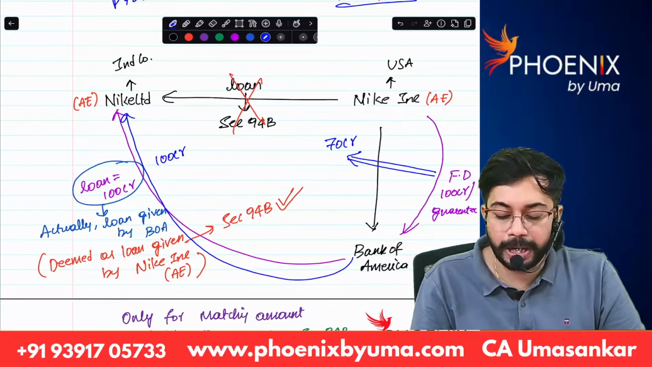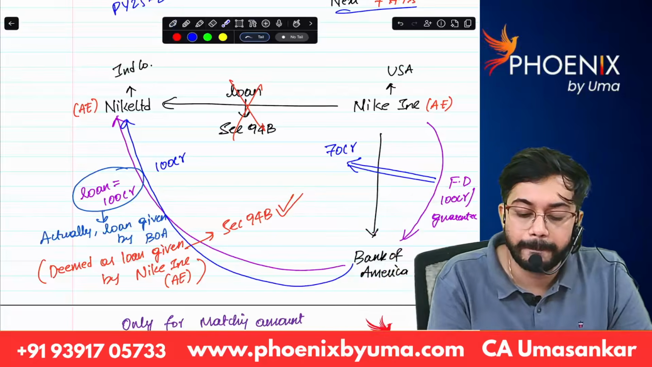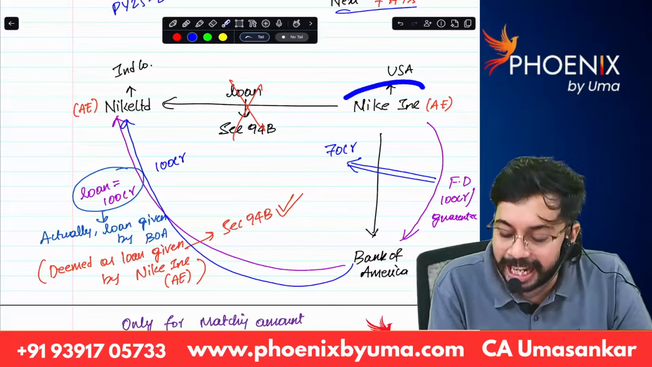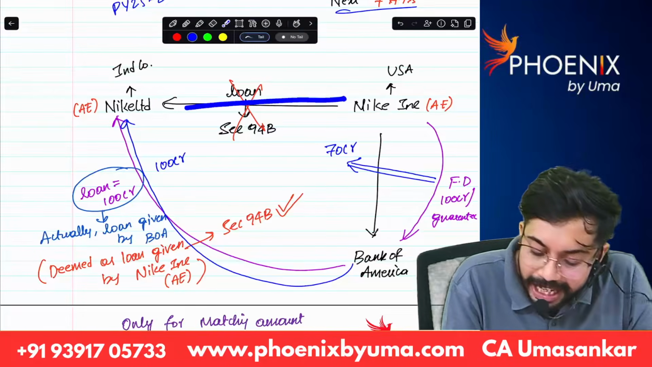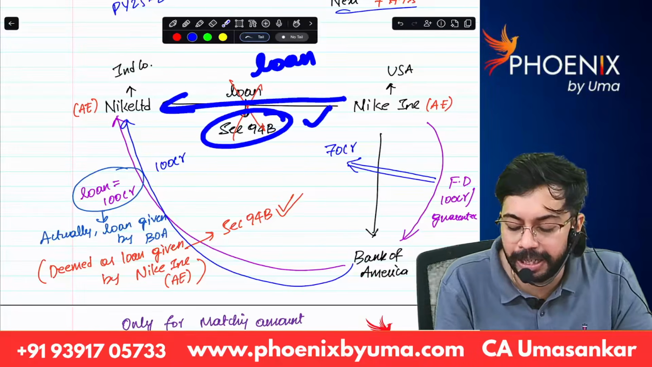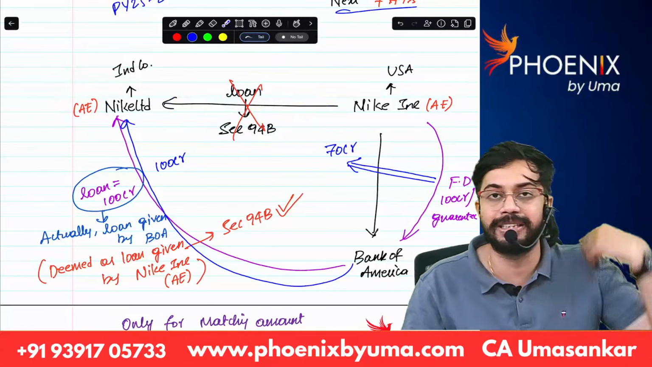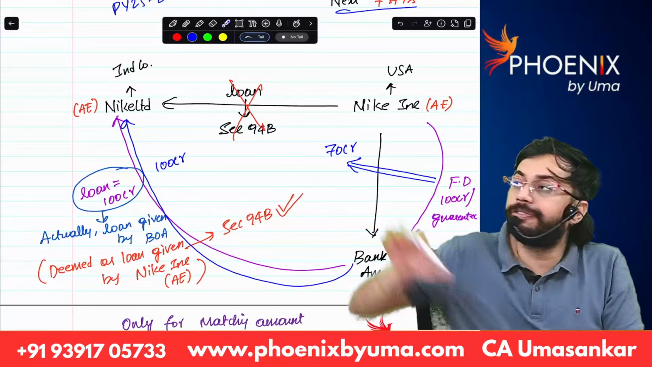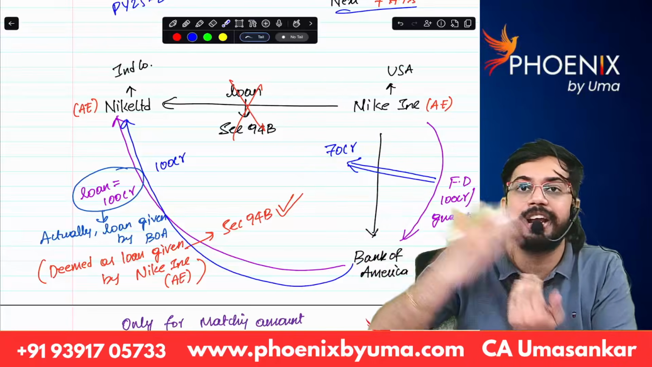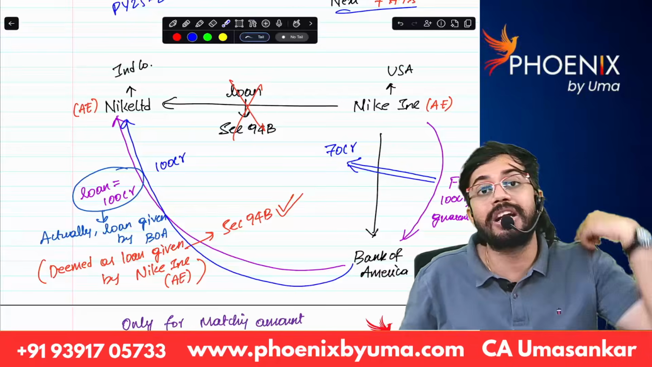Next, another important point, just listen, you will understand. There is Nike Limited India, there is Nike INC. If a loan is taken directly, Section 94B is applicable because Nike India Limited and Nike INC are both associated enterprises. So if Nike India takes a loan from Nike INC, it is treated as a loan taken from an associated enterprise. Section 94B is applicable. So what did Nike INC do?